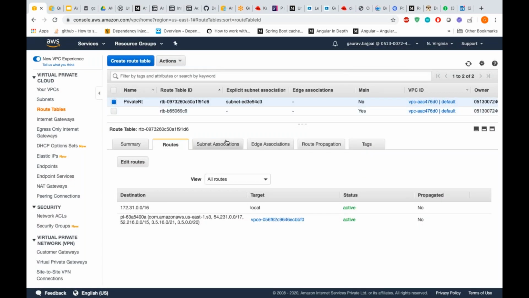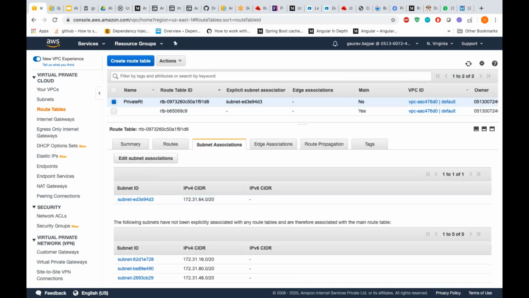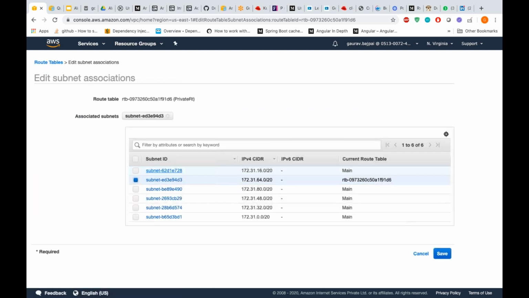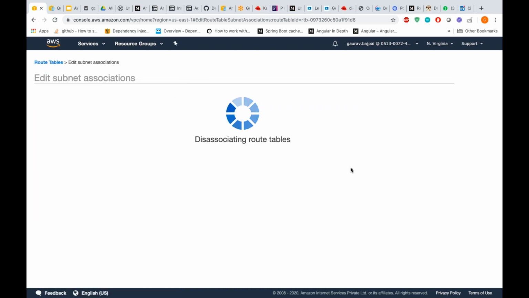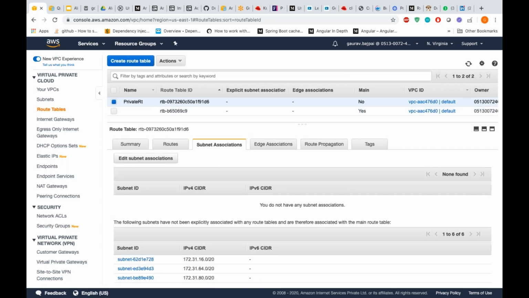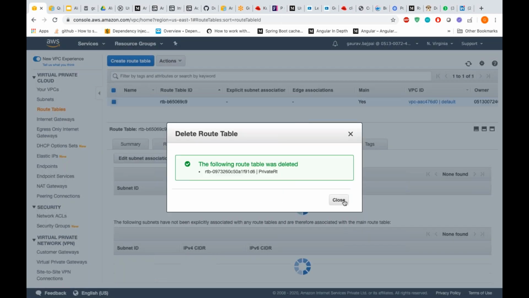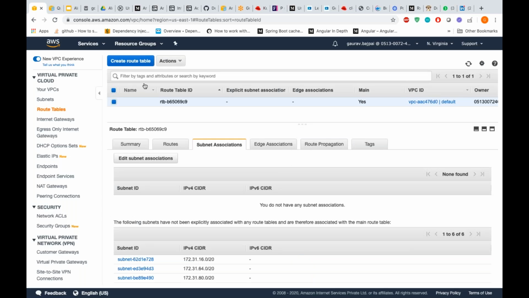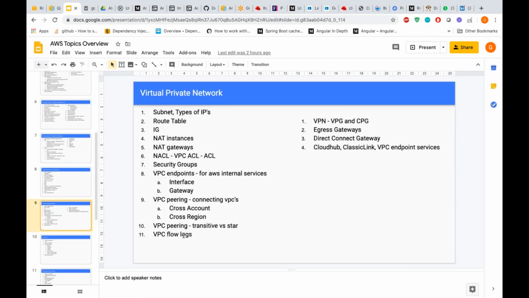It says we have some subnets associated, so we cannot delete. Yeah, so we have discussed VPC endpoints. Do you have any questions so far?